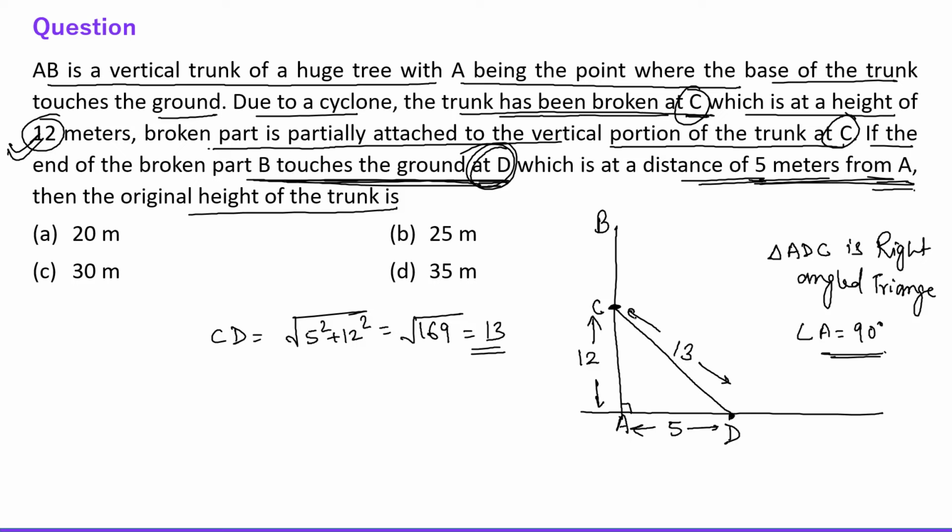So now the question is what? The original height of the trunk. So height of the trunk, AB will be what? AB is AC plus CD. This is the original height, right? So this is 12 plus 13, which is 25 meters, right? So the answer is 25 meters, right? Okay, now let's move to the next question.